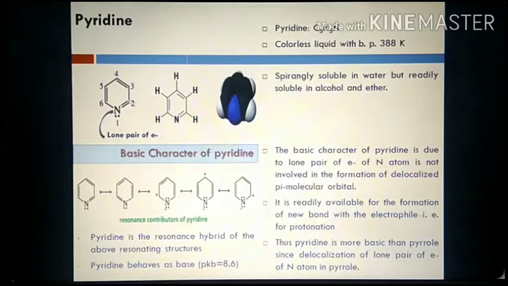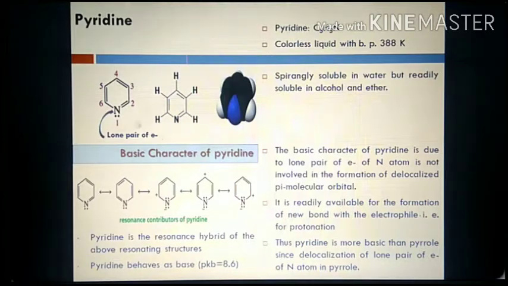The next heterocyclic compound is pyridine, which is a six-membered nitrogen heterocyclic. You can see here, it resembles benzene, and numbering always starts with the heteroatom: 1, 2, 3, 4, 5, 6, like that. Pyridine is a colorless liquid with a boiling point of 388 Kelvin, which is sparingly soluble in water but readily soluble in alcohol and ether.